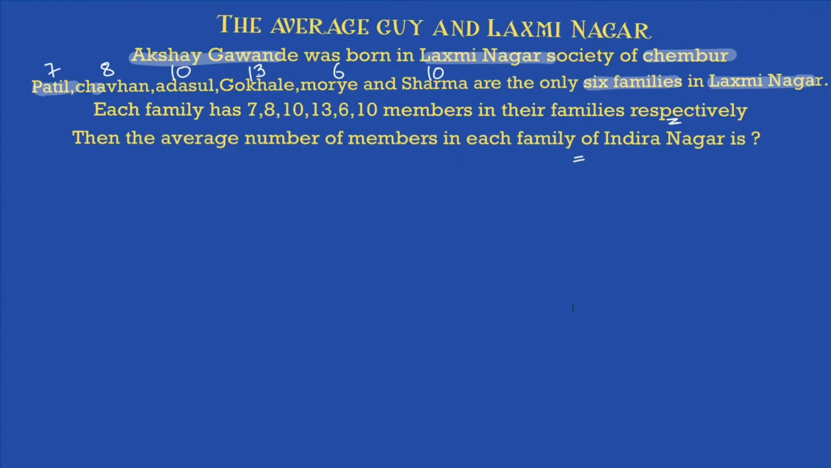So that's quite simple, right? Total number of members in Lakshmi Nagar are 7 from Patil, 8 from Chauhan, 10 from Adasul, 13 from Gokhale, 6 from Morye and 10 from Sharma. These are the total number of members in Lakshmi Nagar, including all the 6 families.